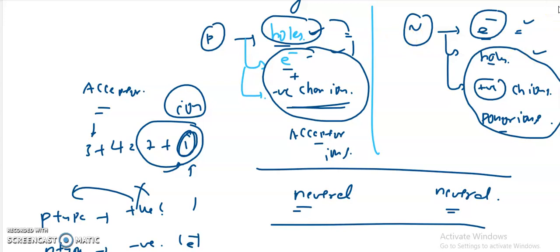In a piece of pure germanium or silicon crystal, no free charge carriers are available at 0 kelvin. However, as its temperature is raised to room temperature, some of the covalent bonds are broken by heat energy, and as a result electron-hole pairs are produced. These are called thermally generated charge carriers. So here there are ions, and here also ions. The ions are immobile charge carriers. They cannot move from one place to another, unlike the electrons. That is the concept regarding the ions.